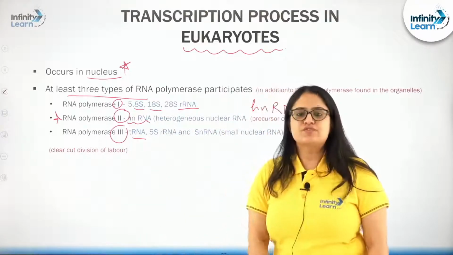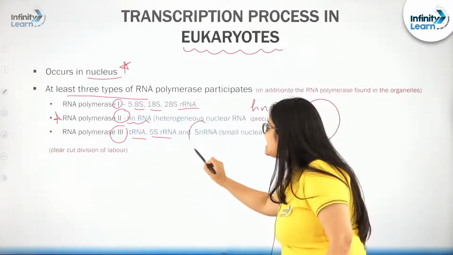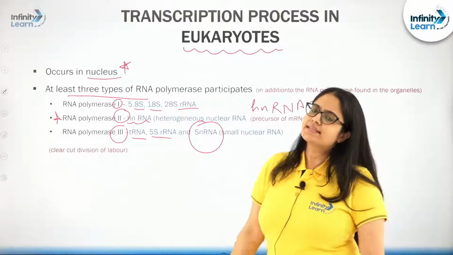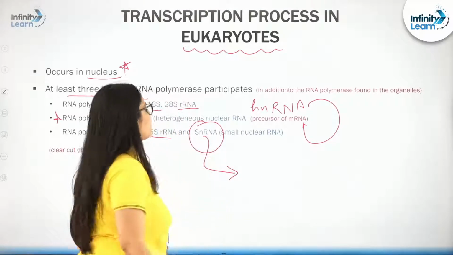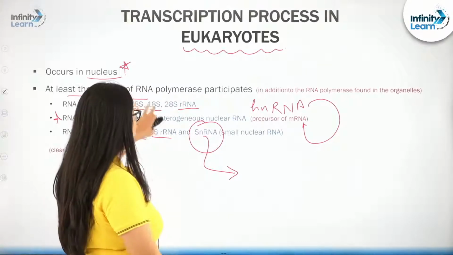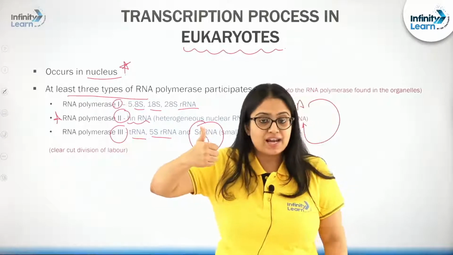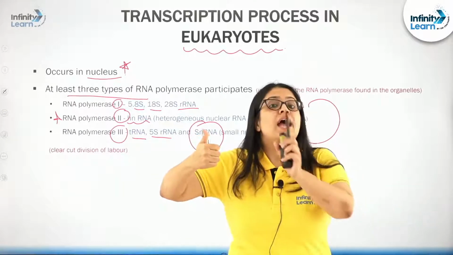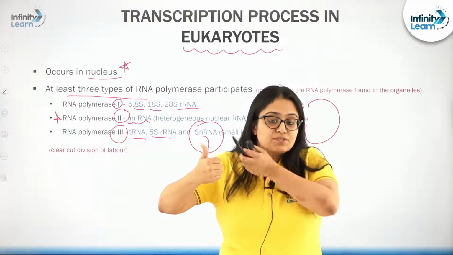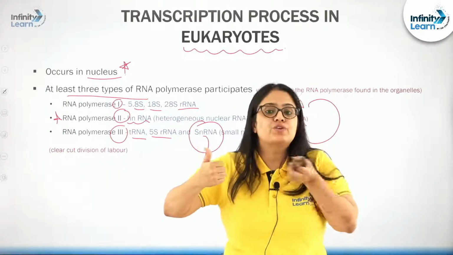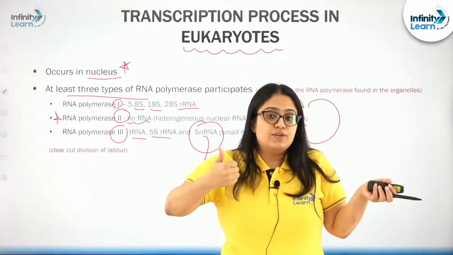And RNA polymerase 3, other than producing tRNA, will produce 5S rRNA and snRNA. What are these snRNA? These are small nuclear RNA, and what is the function of these snRNAs? Not to forget, students, if I talk about the varieties of RNA, you can majorly see 3 types of RNA. hnRNA, which is going to produce mRNA after processing, and what is the function of mRNA? It possesses or holds the sequence, the codons, the codes according to which amino acids will be arranged and protein will be formed. It is going to act as a template.